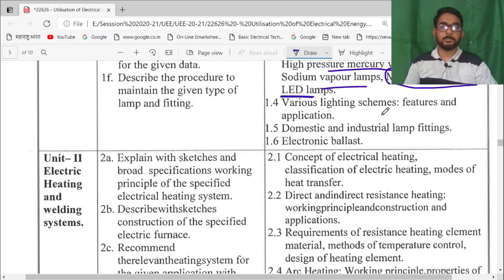Then various types of lamp fittings, lighting schemes and their features and applications, such as direct lighting, indirect lighting, semi-direct lighting and semi-indirect lighting. Then domestic and industrial lamp fittings, electronic ballast.